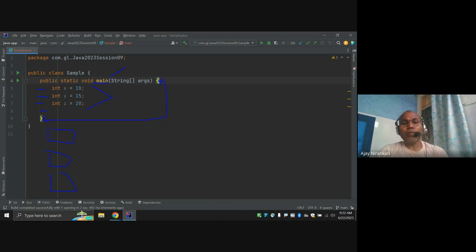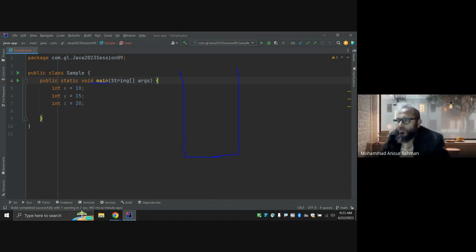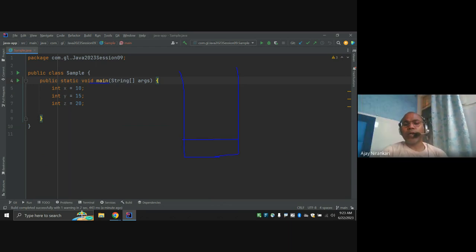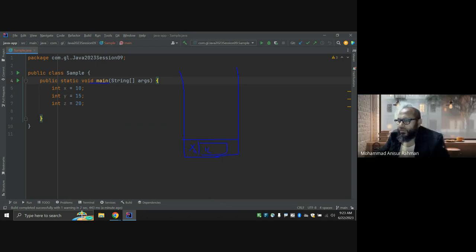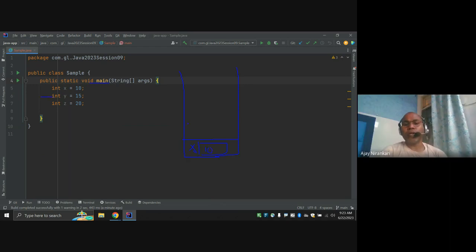If you run this code, the compiler says start from the main method. The first line says int x equal to 10. So now it creates one stack memory, creates one variable x, allocates memory and stores the value 10. Again, on the next line, it creates another variable y and allocates memory for 15. Again it creates another variable z and allocates memory for 20. And after that, this is the end of the statements.